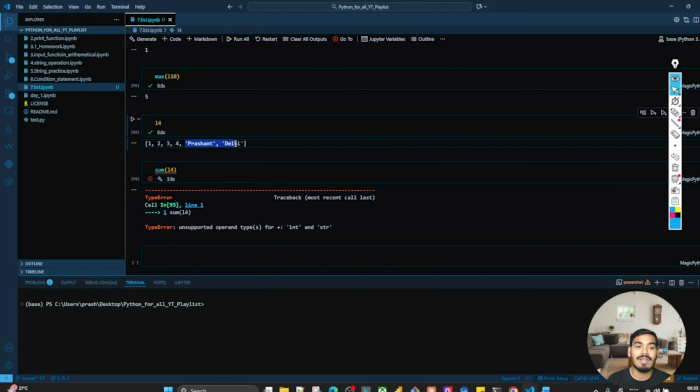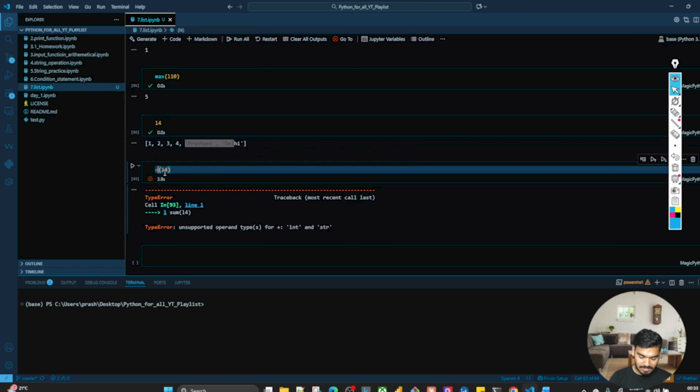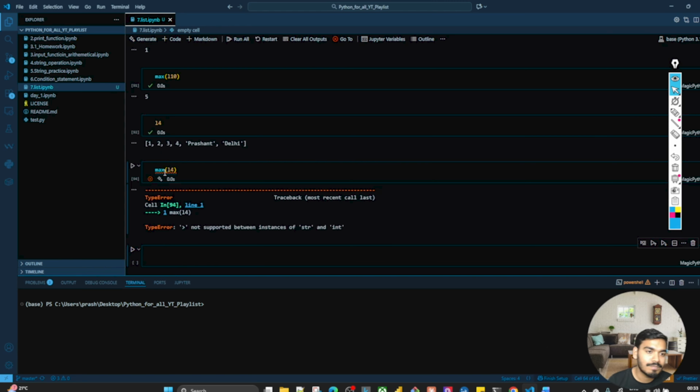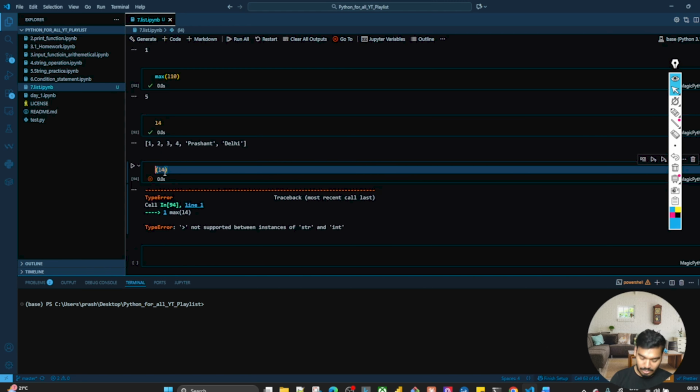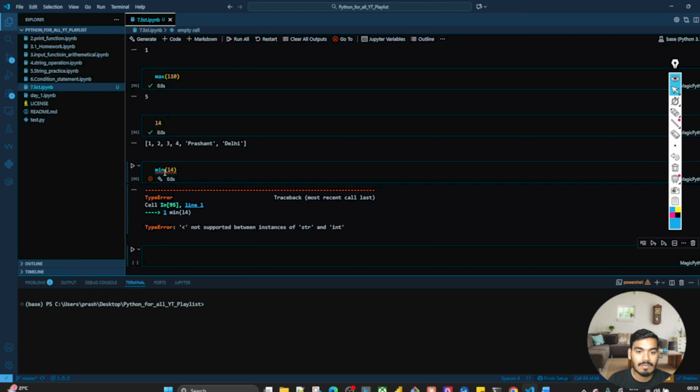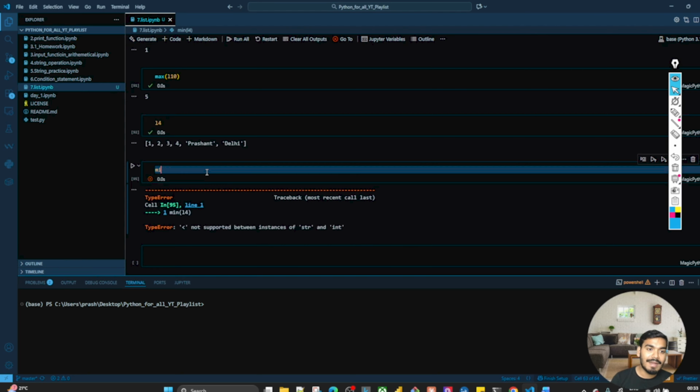That is not possible, right? So if you have only integers or floats, then only you can perform this sum. Now let's try to find the min or max. Will it work? No, because you have a string and an integer. Not possible, right?